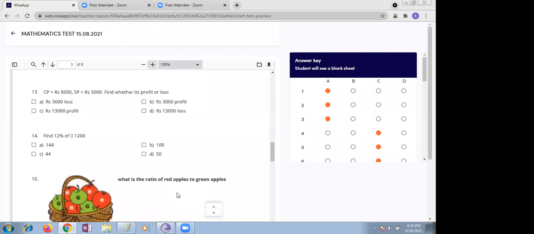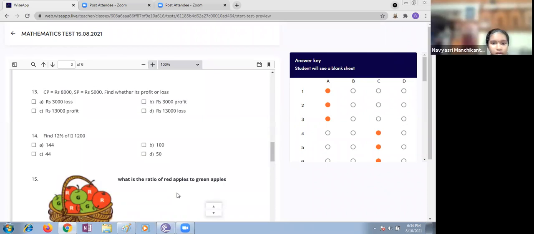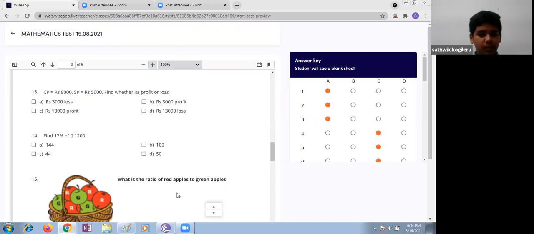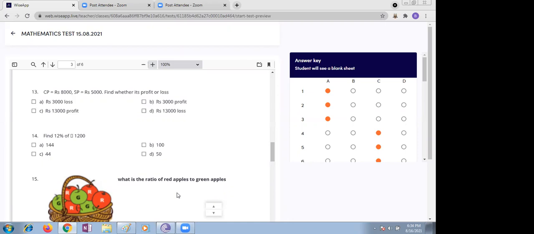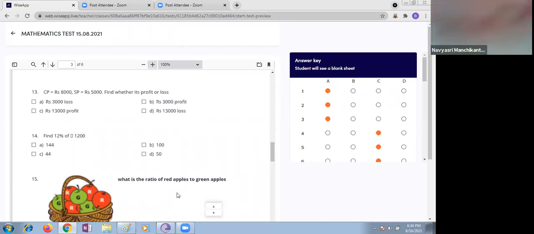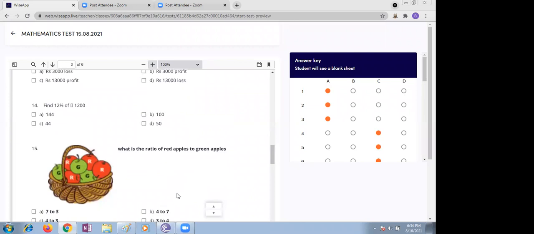Next one, CP is 8,000, SP is 5,000. Find whether it is profit or loss. Obviously, mute your mic. The selling price is 5,000 and the cost price is 8,000, so it is a 3,000 loss. Yes, ma'am, it is loss. Loss, correct.